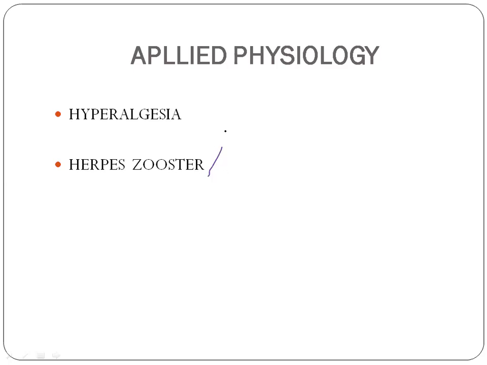Okay, so summarizing applied physiology: what is hyperalgesia? Increased sensitivity of pain perception is called hyperalgesia. Herpes zoster, also called shingles, is a condition where skin eruption takes place due to herpes virus infection, which infects the dorsal root ganglion. Okay, so this will be the end of this lecture.